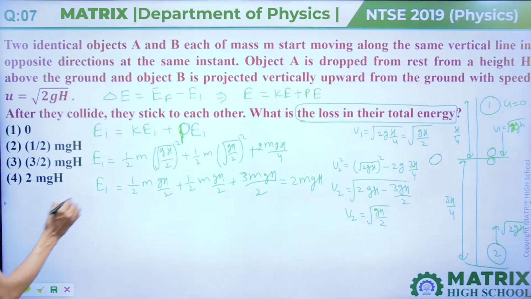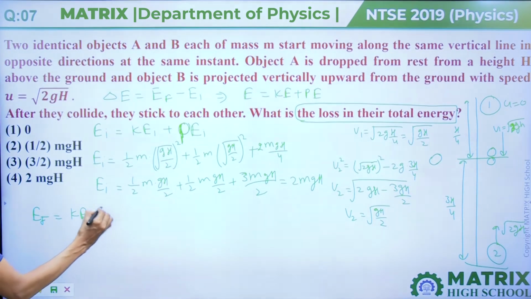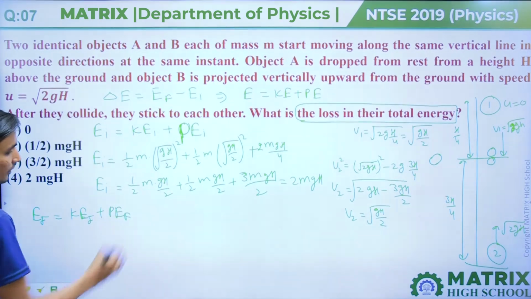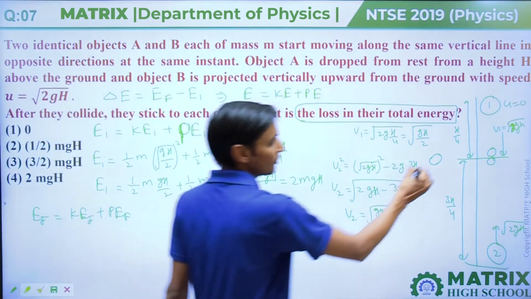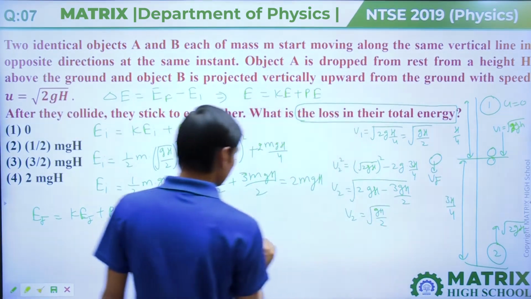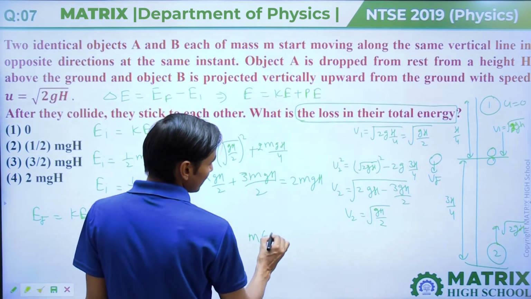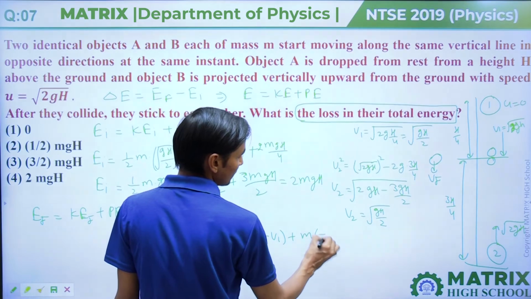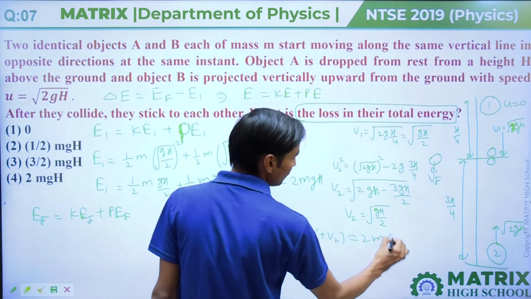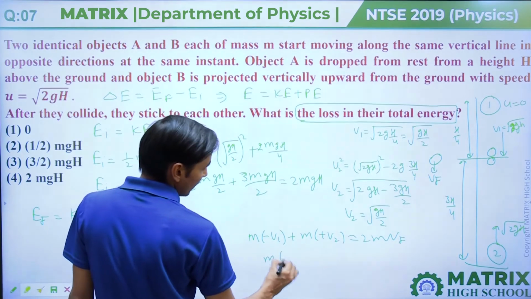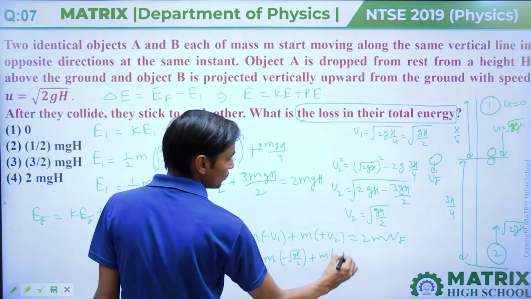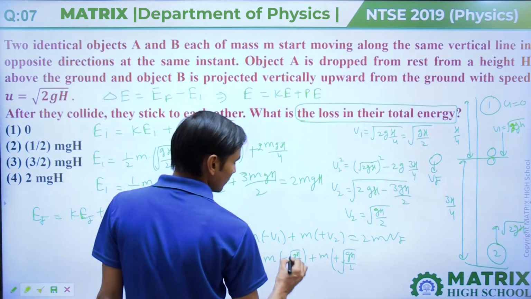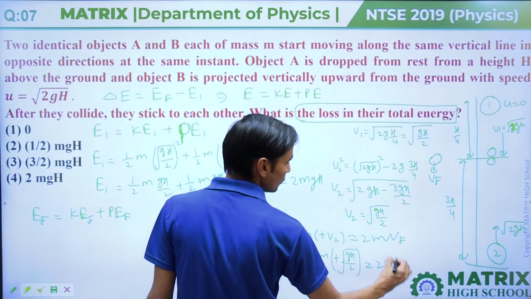For final energy E final, we have to calculate kinetic energy final plus potential energy final. For kinetic energy final we have to calculate the final velocity, using momentum conservation: m into minus root GH by 2 plus m into plus root GH by 2 equals 2m into v final.